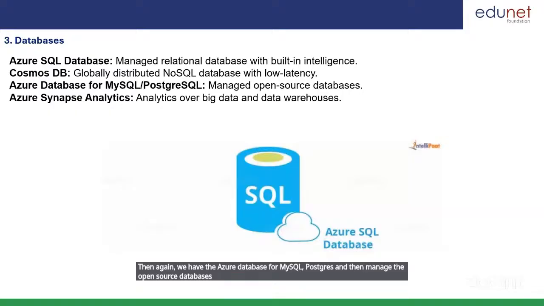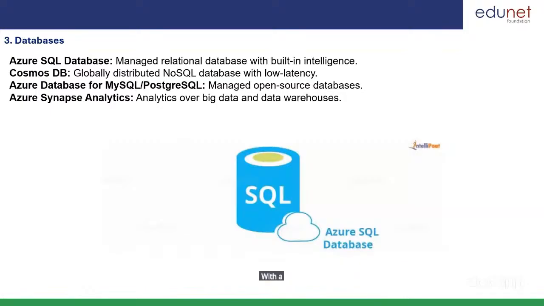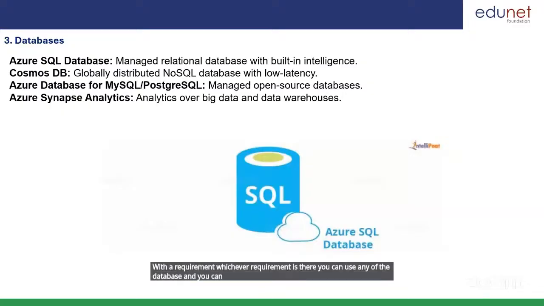Then Azure Synapse Analytics, to analyze big data and the data warehouse. So these are the databases that you can use from Azure. Whichever requirement is there, you can use any of the databases and go with it.